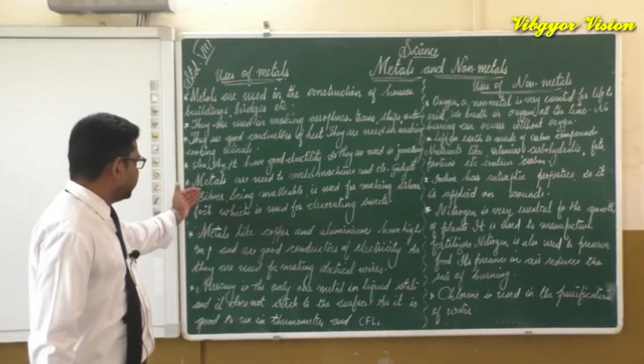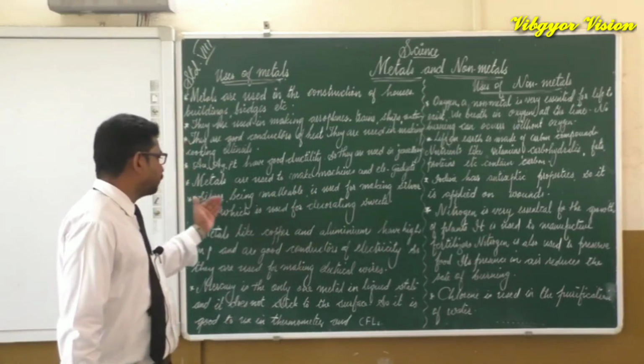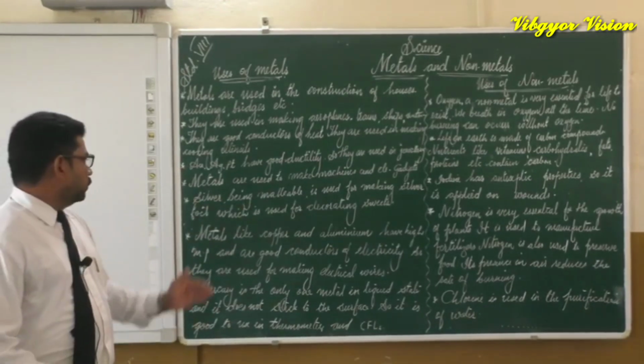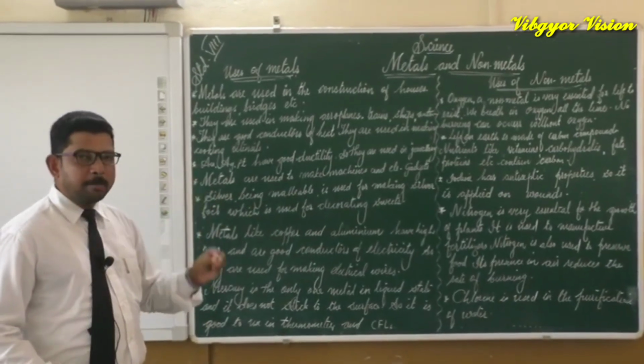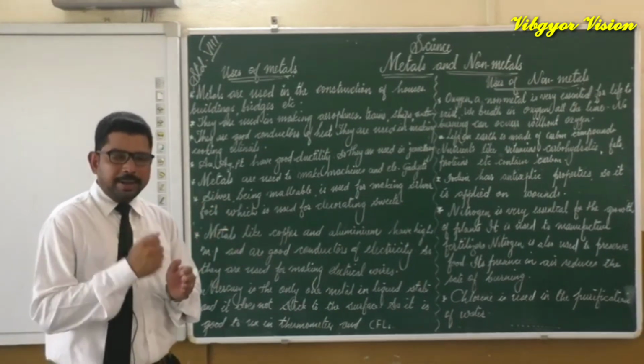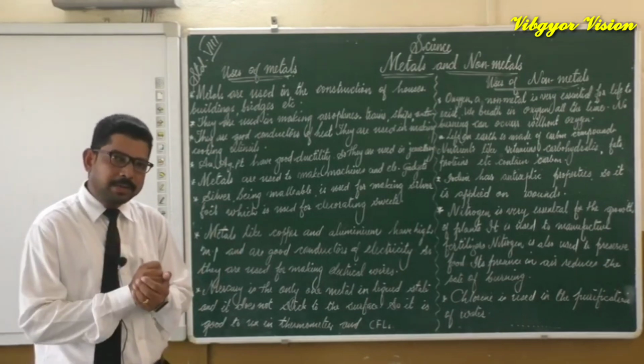And next point, silver being malleable is used for making silver foil, which is used for decorating sweets. We know silver is one of the most malleable metals. Do you remember what is malleability? By hammering, metals can be made into thin sheets. That property is known as malleability.